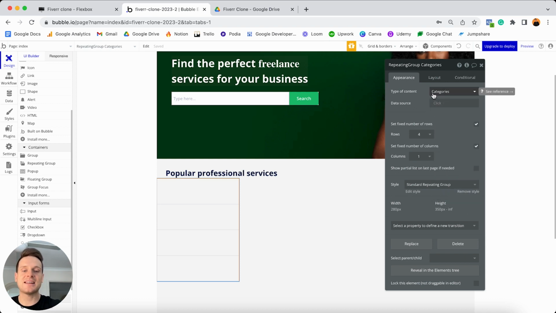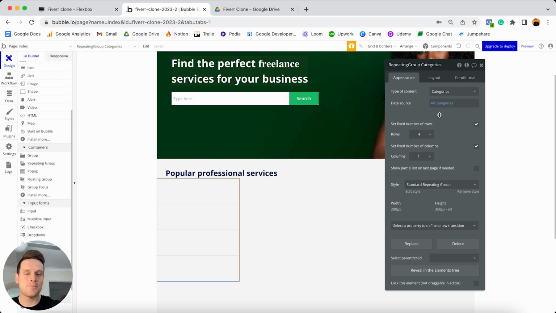After selecting the type of data we want to display within this repeating group, we need to give it a data source. That just means, of the categories, which categories would we like to display? In this instance, it's super straightforward. I'm just going to display all of the categories. It truly is as simple as that.